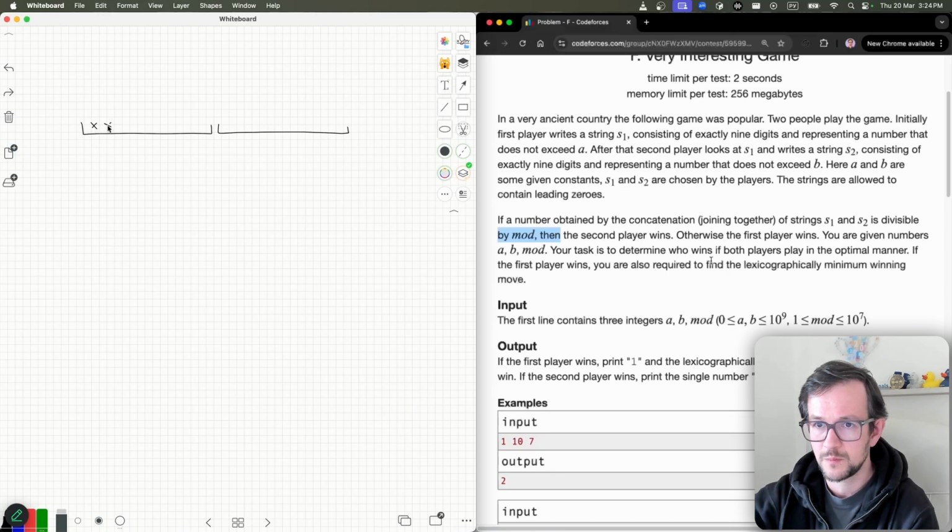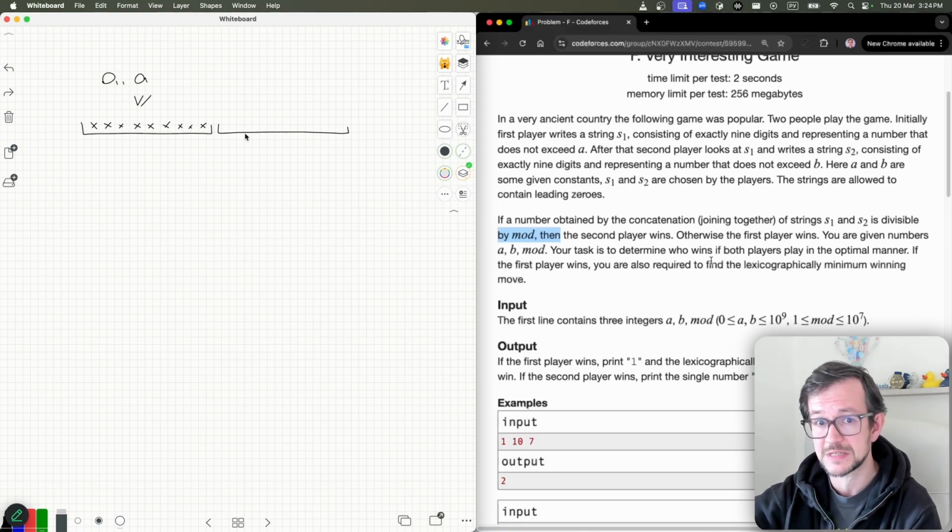So I put some 9 digits here, such that this number is not greater than a. So it's from 0 to a. Then the second player picks some digits. So let's say y.